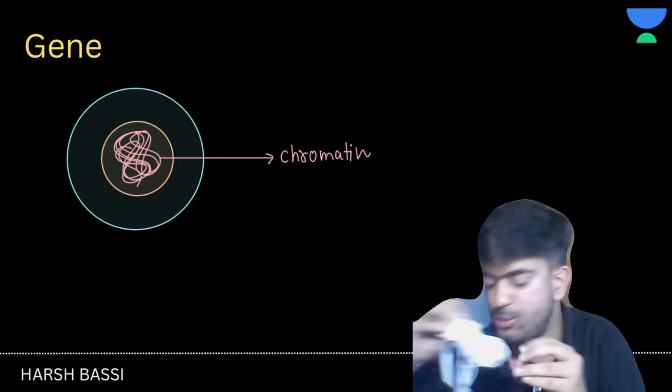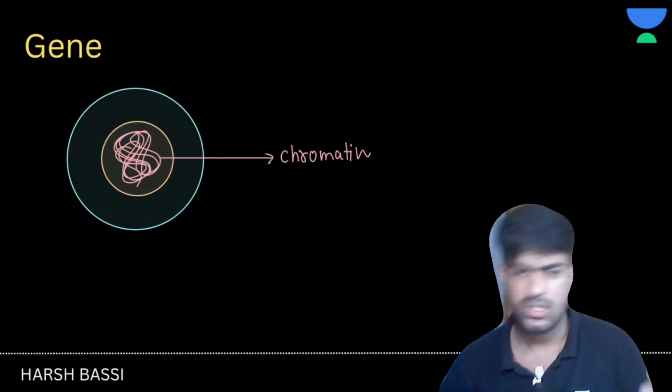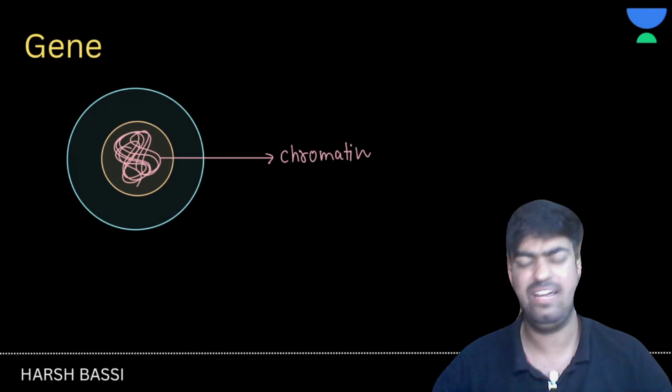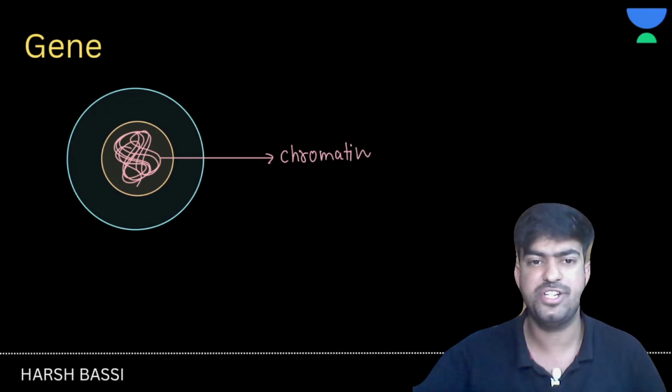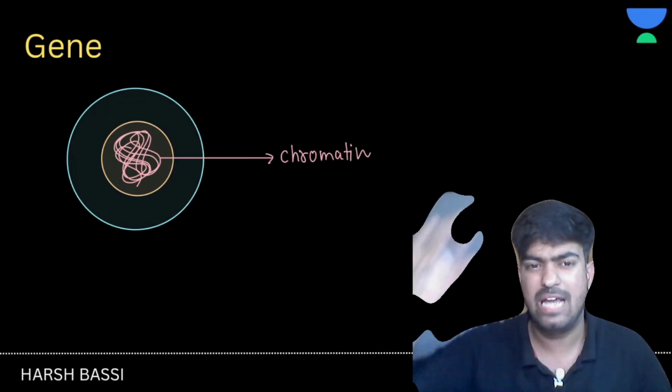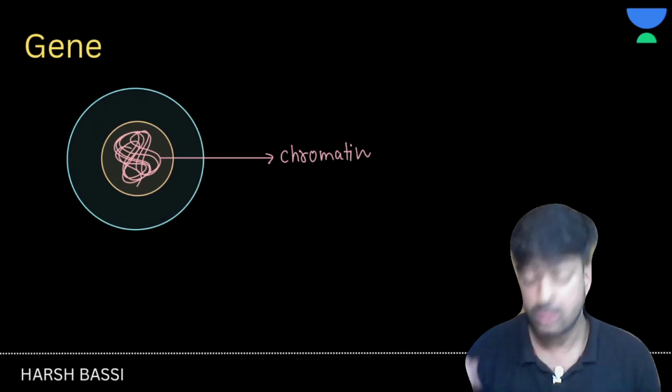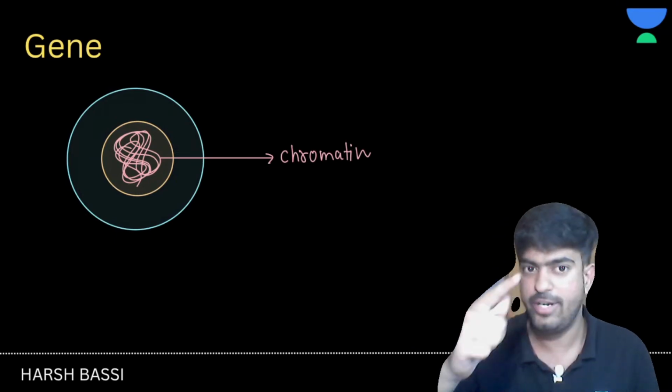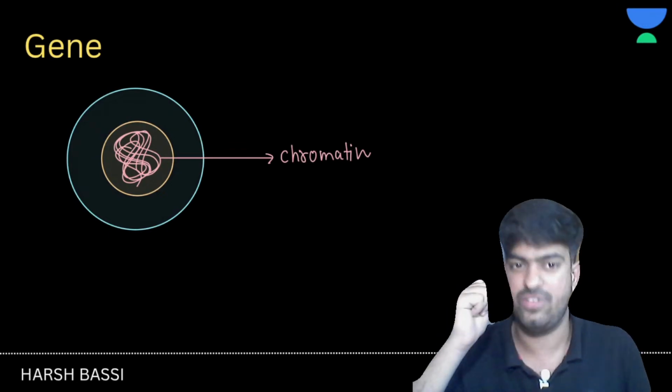Clear to everyone? Now, the cell is doing its daily life. It's producing energy and doing some metabolic activities. But suddenly the nucleus gives the order to the cell to start division.